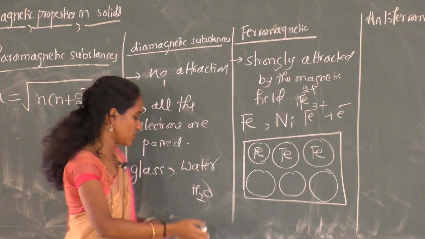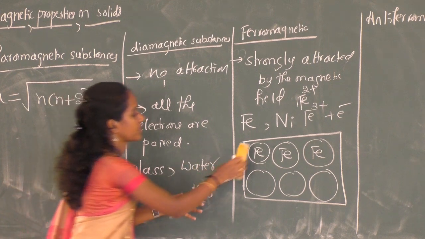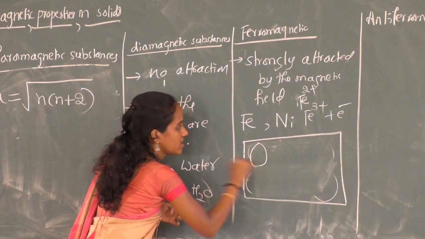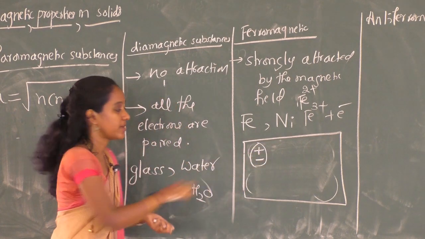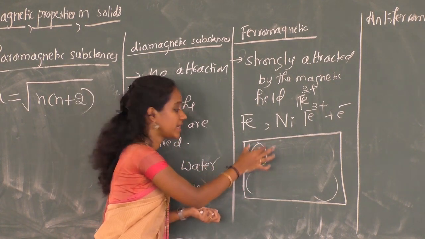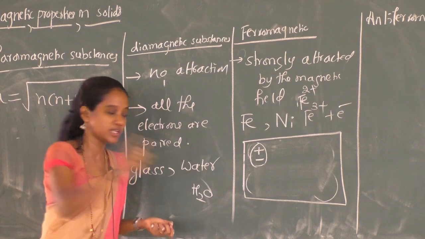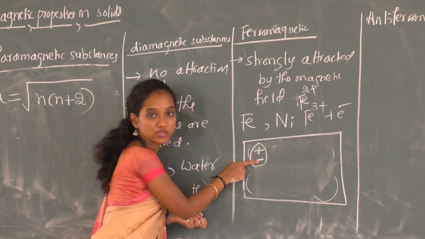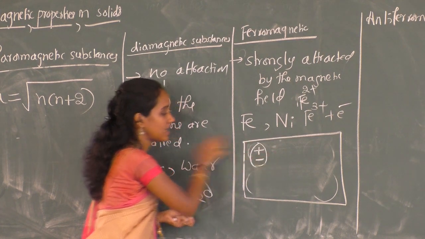So here, instead of a particle, I'll write like this, plus minus. I have written the dipoles. What do you mean by a dipole? Two ends with opposite charges, positive and negative. Why am I writing like this?